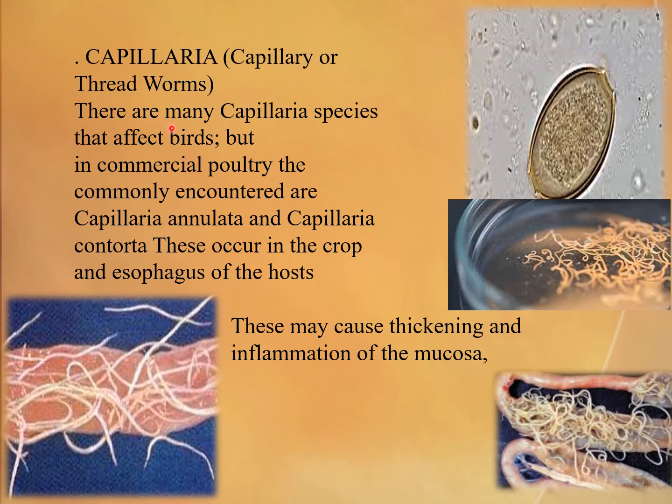Capillaria or threadworm. There are many Capillaria species that affect birds, but in commercial poultry, the commonly encountered ones are Capillaria annulata and Capillaria contorta. These occur in the crop and esophagus of the host. This may cause thickening and inflammation of the mucosa. This is the appearance of the Capillaria form, and this is the characteristic shape of the egg under the microscope.